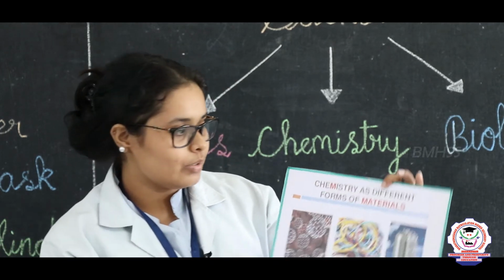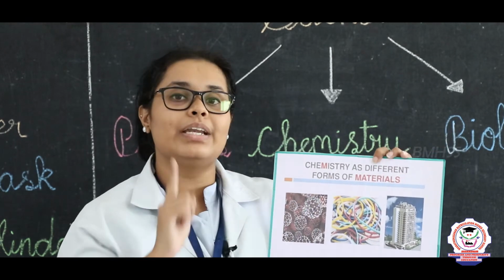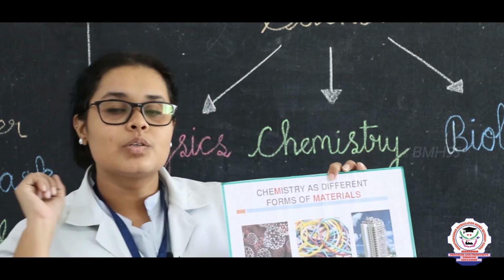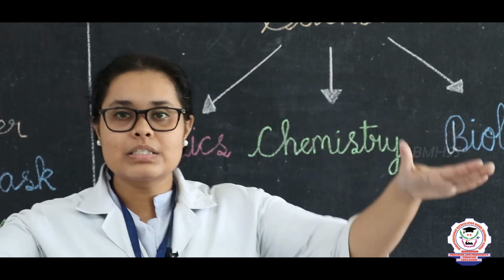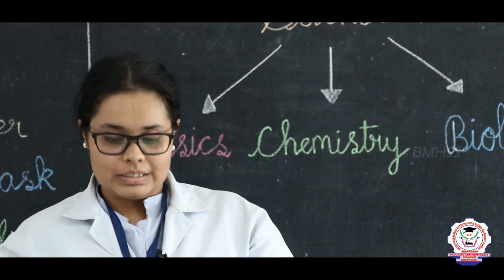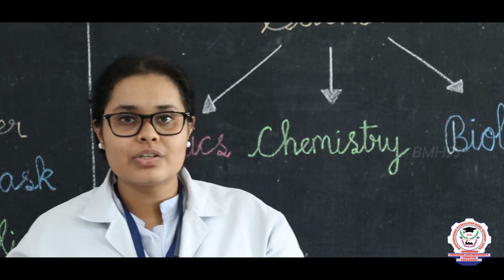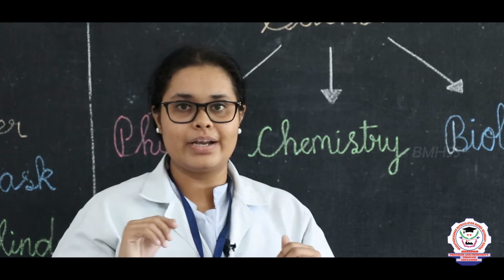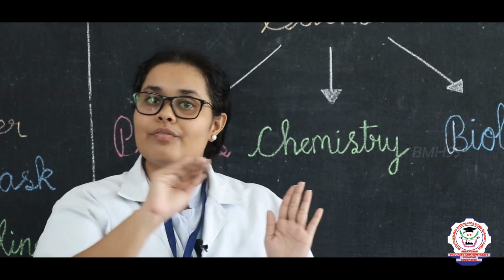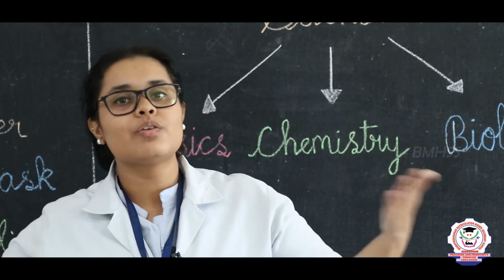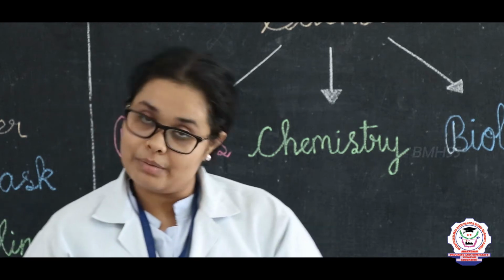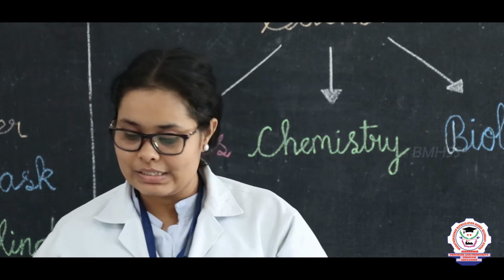After this we are going to see how the chemistry is very different for different materials. So right now if you are wearing some bangle or you are staying in a home, the particular desk, bench, everything is a type of material, right? We cannot say that everything is of the same material. Everything is made of different types of material. So that is why chemistry is a form of materialism.